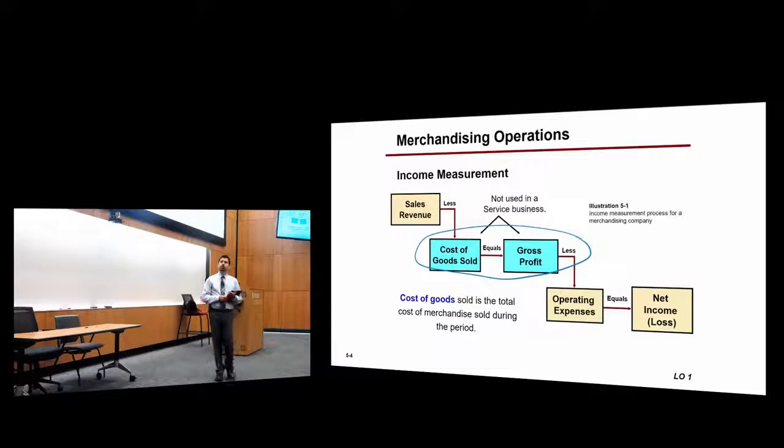Another reason is that the cost of goods sold is directly related to the sales. In what way? If Best Buy sold 100 TVs in August, they have to recognize the cost of 100 TVs. If they sold 150 TVs in September, in September they will have to recognize the cost of 150 TVs, right?